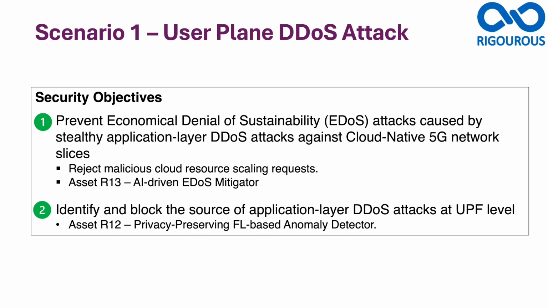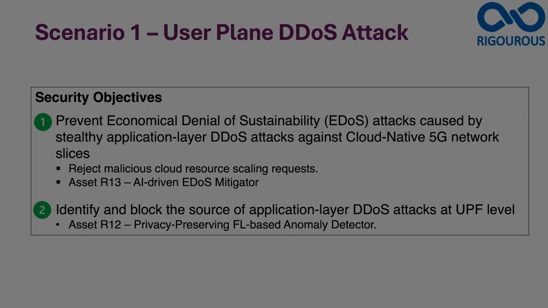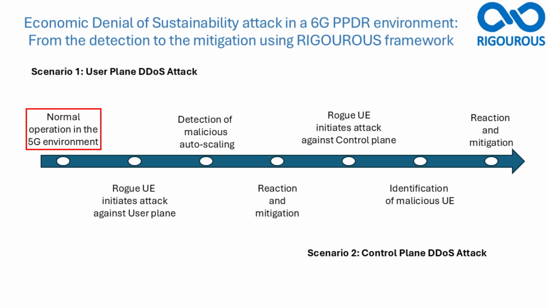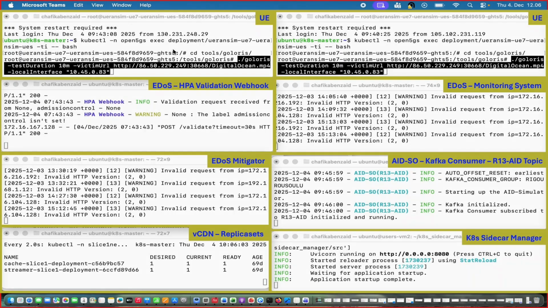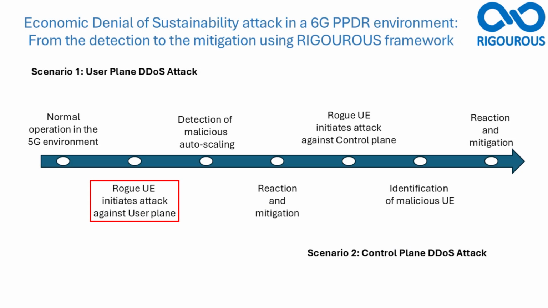The objective of Scenario 1 is to prevent economic denial of sustainability attacks caused by stealthy application layer DDoS against cloud-native 5G network slices. This scenario is focused on the cloud infrastructure. The system starts in a normal status. All the monitoring systems are in normal status, and no anomalies have been identified. Then, let us simulate the attack of a rogue UE against the user plane and see how the system reacts.